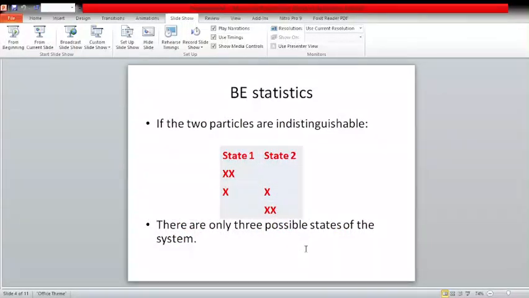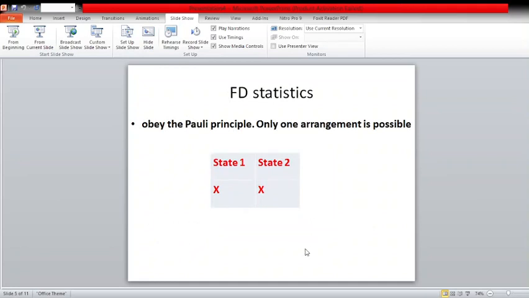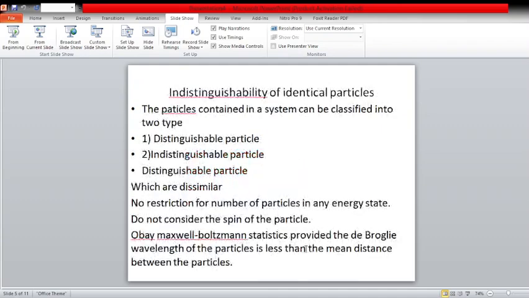In Bose-Einstein statistics, if the two particles are indistinguishable, we have three possible states of the system. In FD statistics, they obey Pauli's exclusion principle, so only one arrangement is possible.